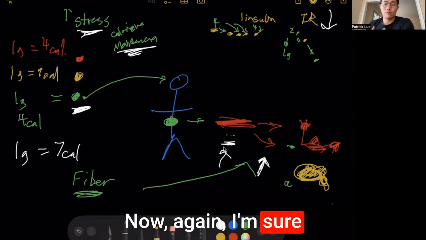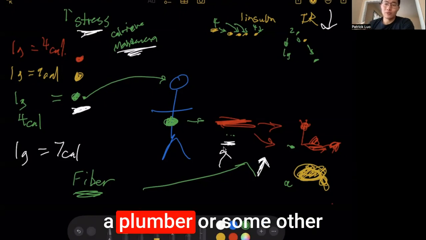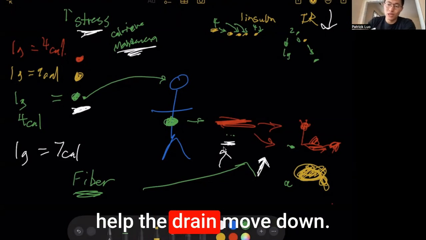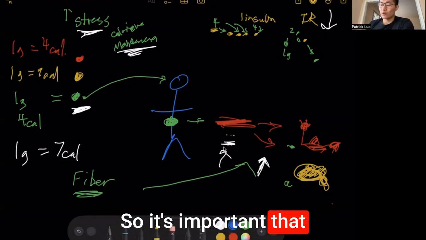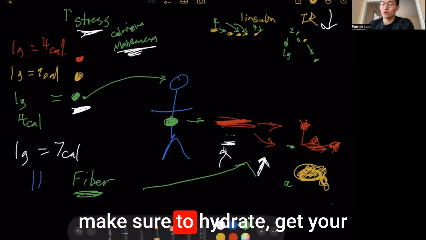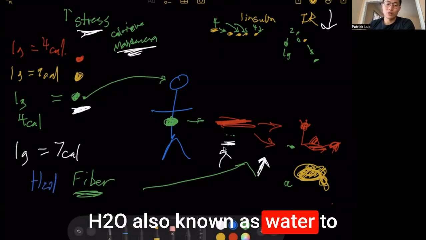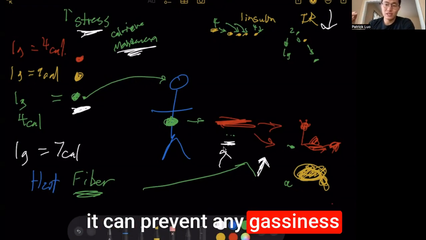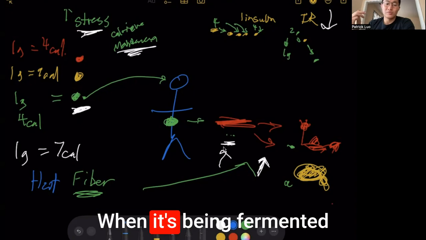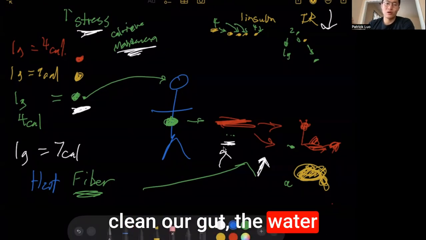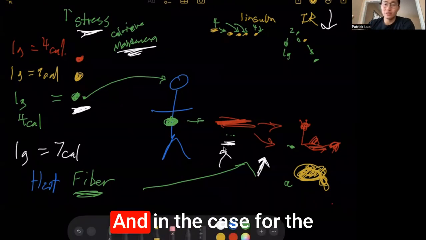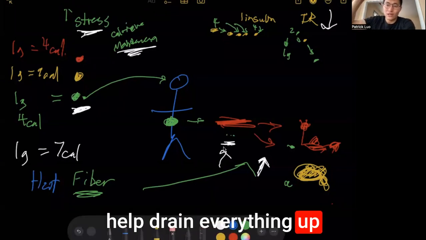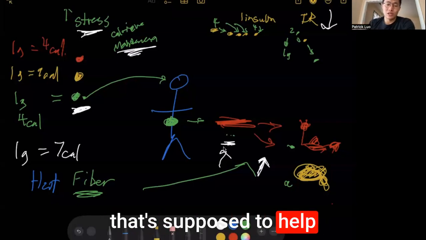Now, whenever people hire a plumber, they still need to add a bit of water to help the drain move down. So it's important that whenever one is eating fiber, make sure to hydrate. Get your H2O, also known as water, to include with your fiber so that it can prevent any gasiness from building up when it's being fermented in our gut to clean our gut. The water helps to dissolve that, just like adding a bit of water to flush everything out in the plumbing example.